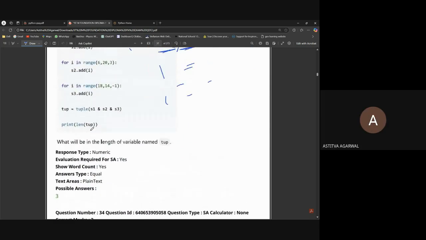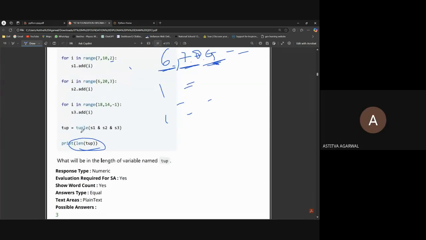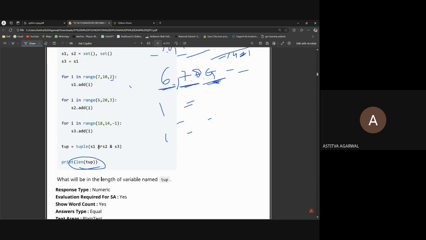So what will be the answer? The length of the tuple. See, this tuple is S1 and S2 and S3. This n is to join them. Is this a union? I guess it's for intersection. See, what will this come to? 7, 9.